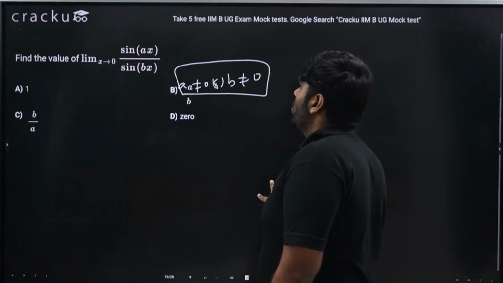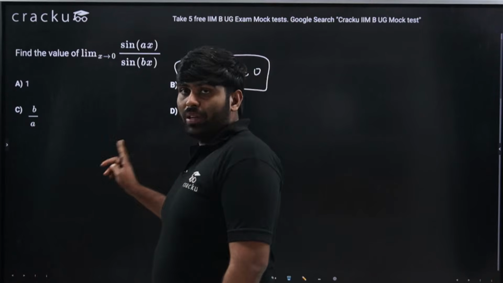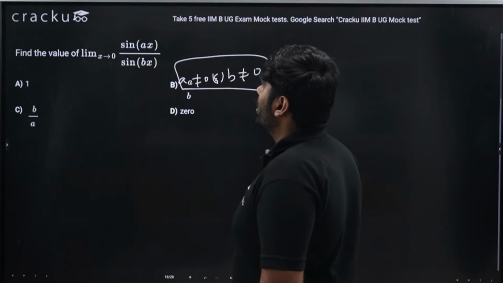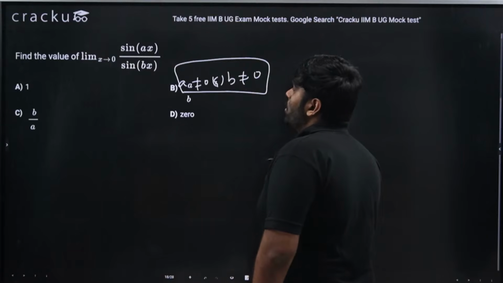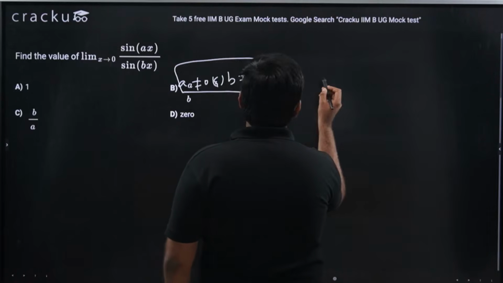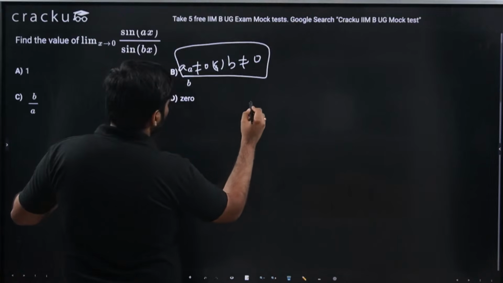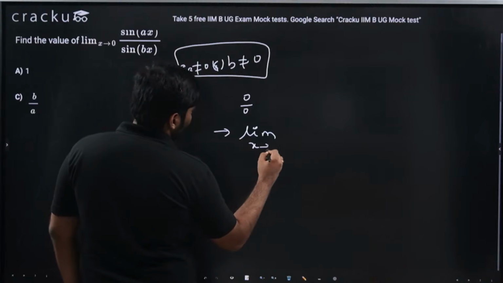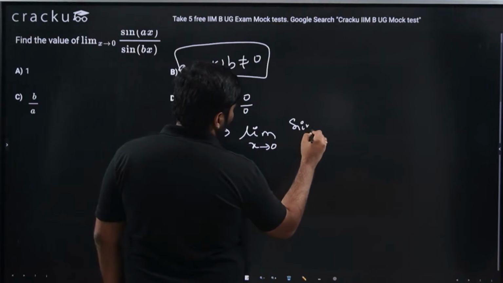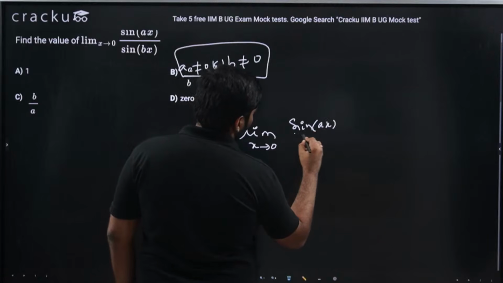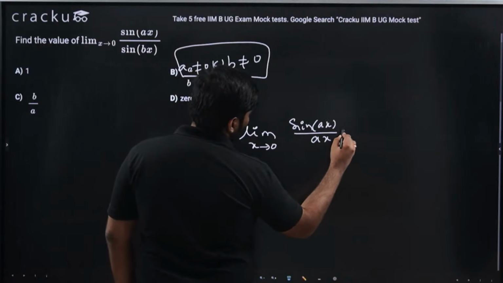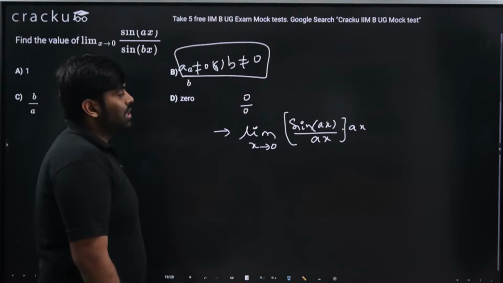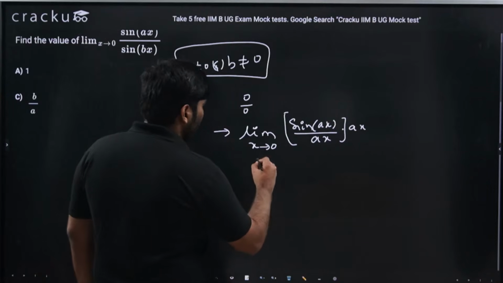Okay, so having said that, the previous question, as I mentioned, any doubts, please definitely post them in the comments. I'll be looking at it. But this question: find the value of limit x tends to 0 of sine ax by sine bx. That is nothing but 0 by 0 form. How to rewrite this? This can be rewritten as limit x tends to 0 of sine ax by ax into ax, because sine ax can be written as sine ax by ax into ax, divided by